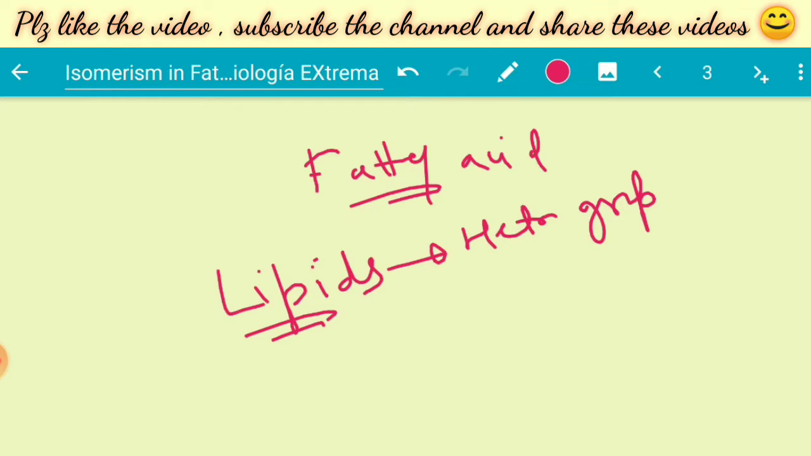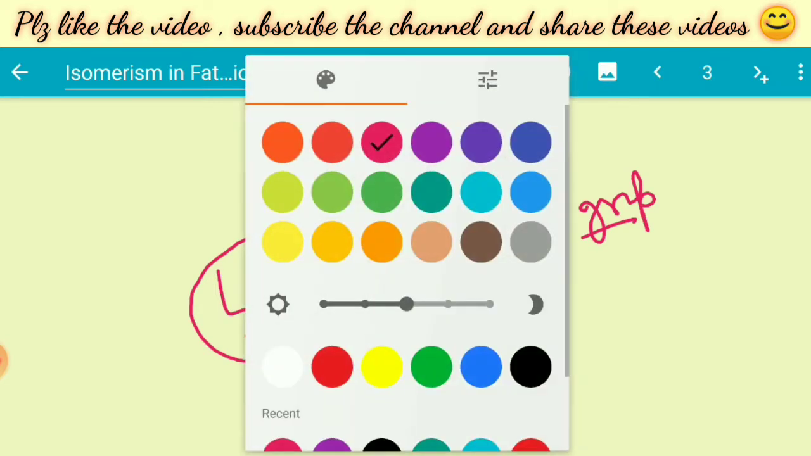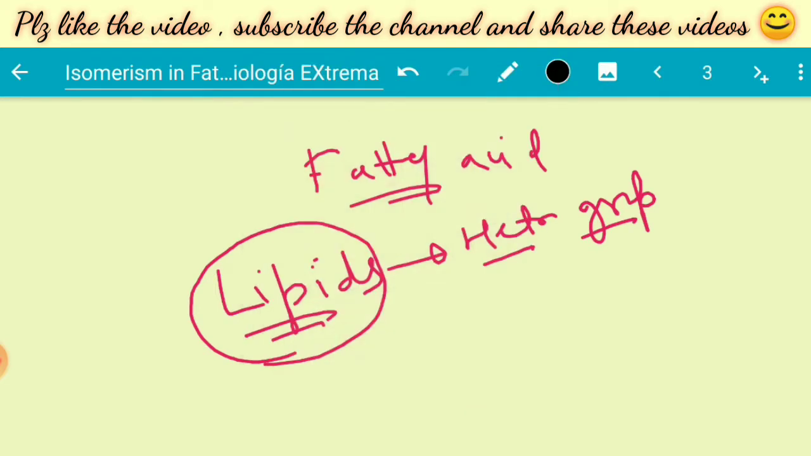Proteins are made up of the same subunits, amino acids, and polysaccharides, or we can say carbohydrates, are made up of saccharide units. Nucleic acids are made up of polynucleotides. But in the case of lipids, these are a heterogeneous group of compounds, meaning the subunits from which lipids are made are not similar. Lipids can be simple lipids or complex lipids.